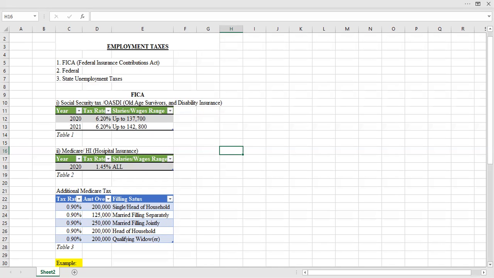For married filing separately, the additional tax rate of 0.90% applies to an income of over $125,000. And for married filing jointly, that is an amount of over $250,000.